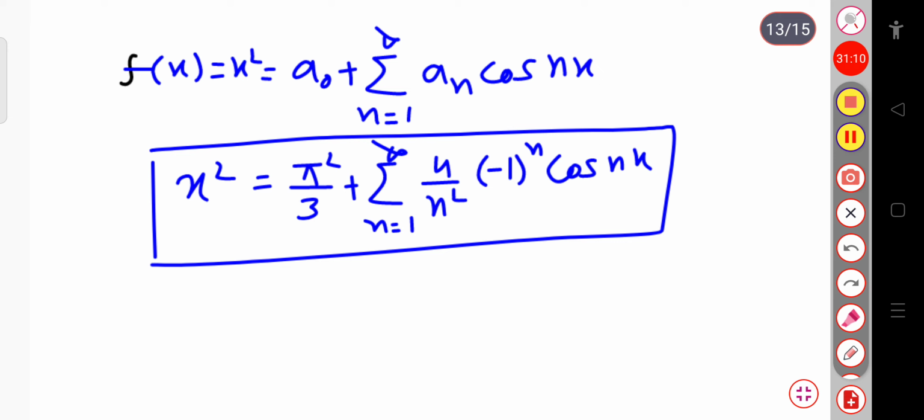Okay. So in this way you can calculate the series expansion of any function. That is basically for the algebraic function. Up to this much we have studied the algebraic function, that is any power of x. You can expand it in terms of the Fourier cosine series or sine series, or you can say a combination of the cosine series and the sine series expansion. You can calculate. Okay. So this is all for today.